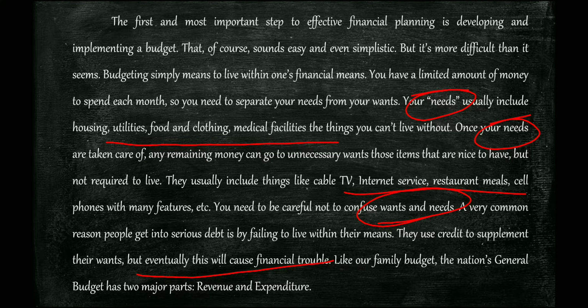So he has started with some introduction like our family's needs and wants, and then he's relating it with the nation's budget, which has 2 different parts, one is revenue and the other is expenditure. Let's continue reading, because we did not find any of the exact answers, right? So let's continue reading, no problem.